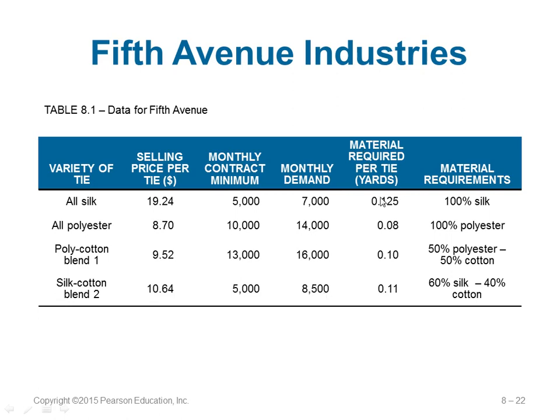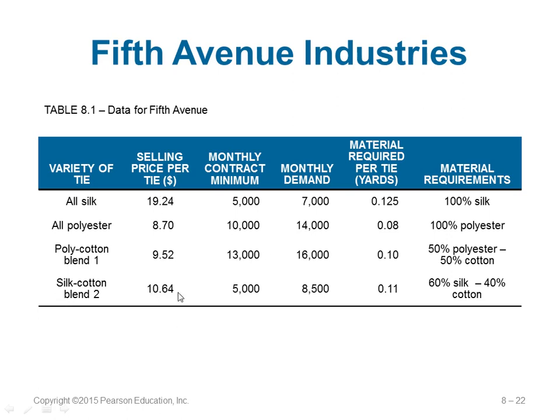Material required for a tie. So if you want to make, let's say, a silk tie, you need 0.125 yards of silk. Okay, this is 100% silk. And you can see here, 0.08 yards of polyester is needed to make a polyester tie. And this one, you can see 0.1, but it is 50% polyester, 50% cotton. So it will be 0.05 yards of polyester and 0.05 yards of cotton. This is needed. Accordingly, you can calculate here, if you multiply this 0.11 with 60%, 0.066 will be for silk and the remaining will be for the cotton.